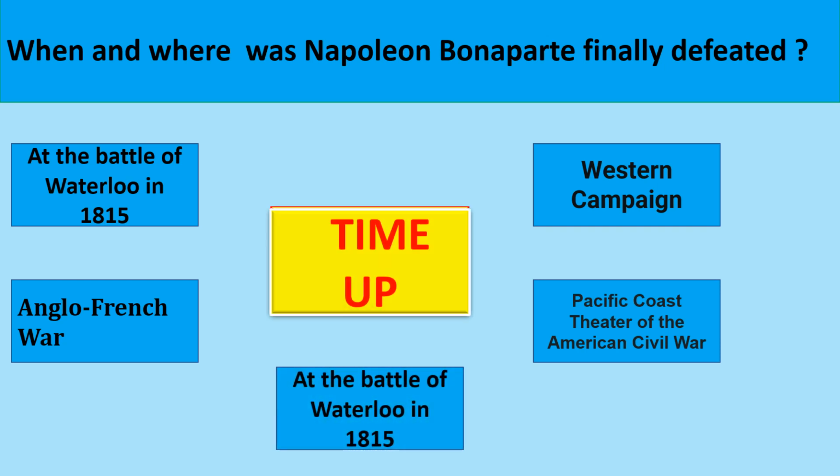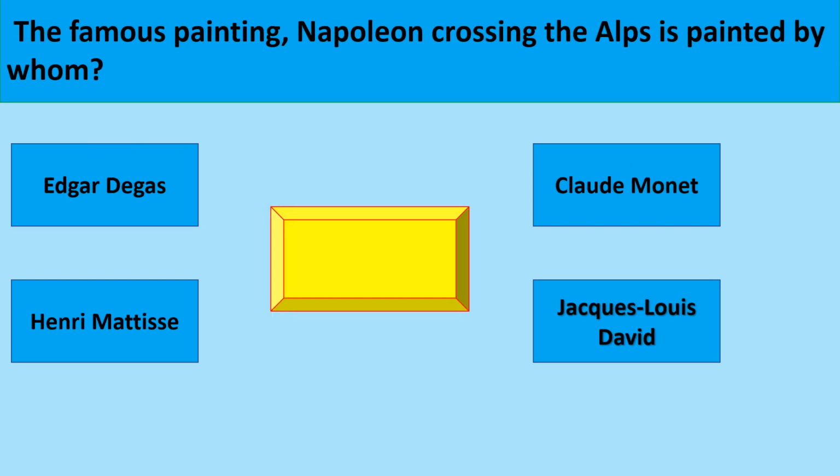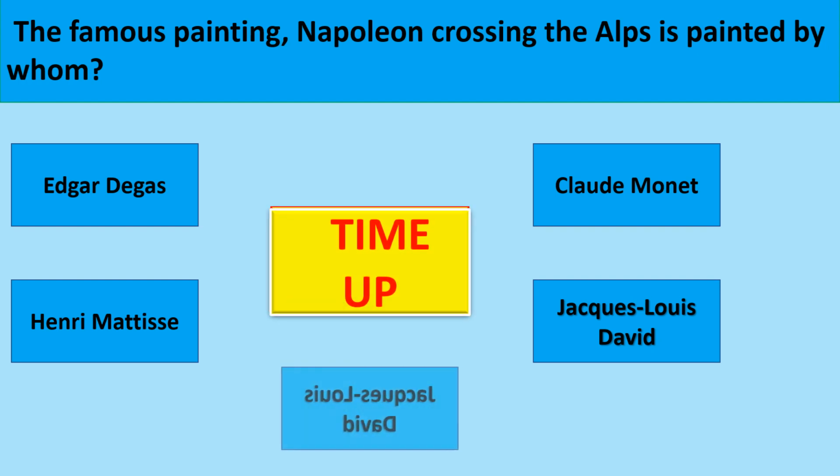The correct option is at the Battle of Waterloo in 1815. The famous painting Napoleon Crossing the Alps is painted by whom? The correct option is Jacques Louis David.